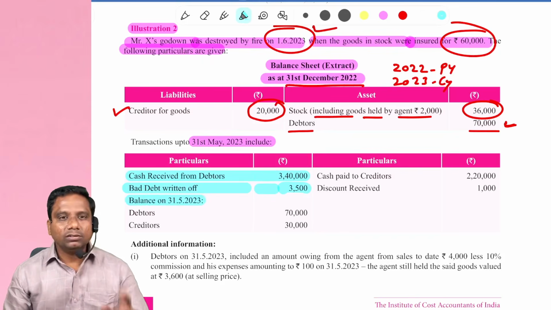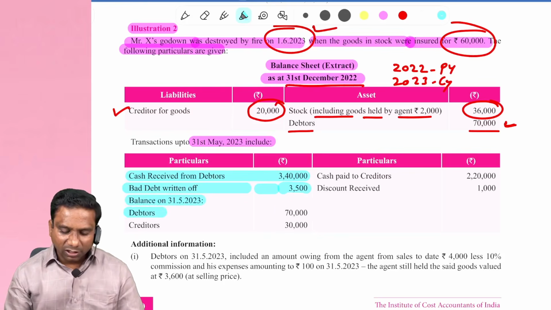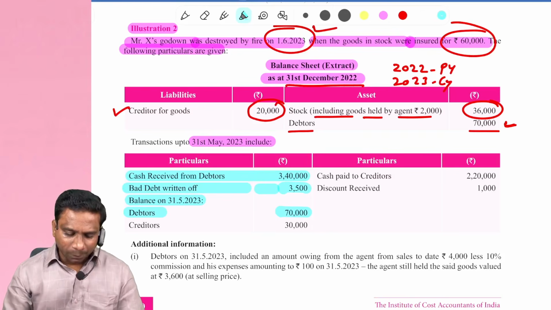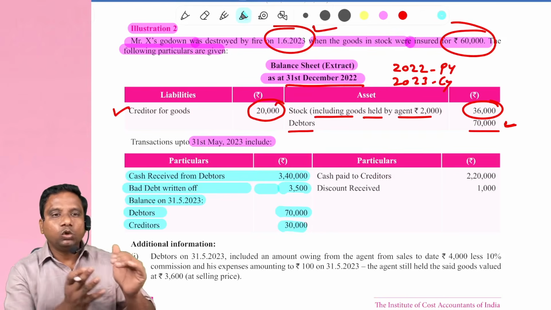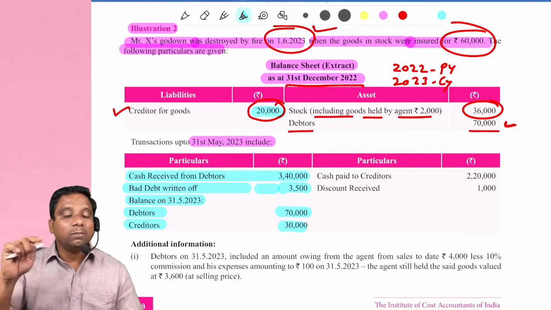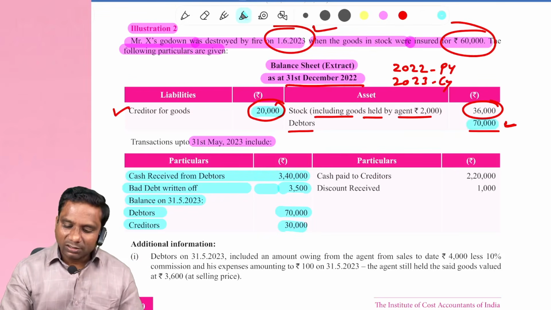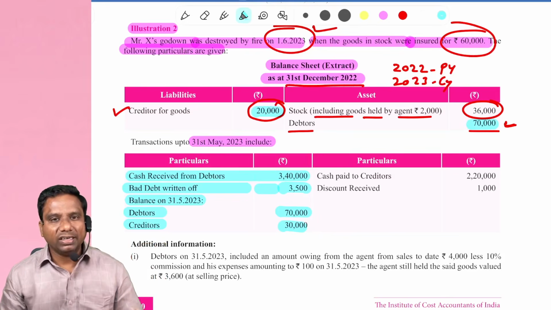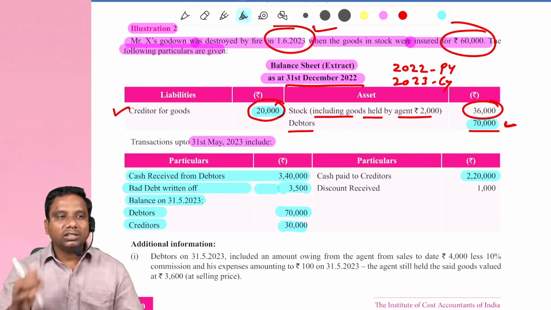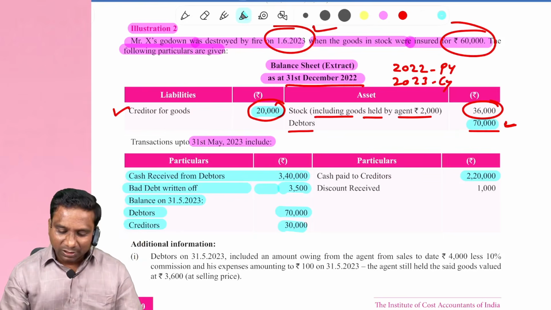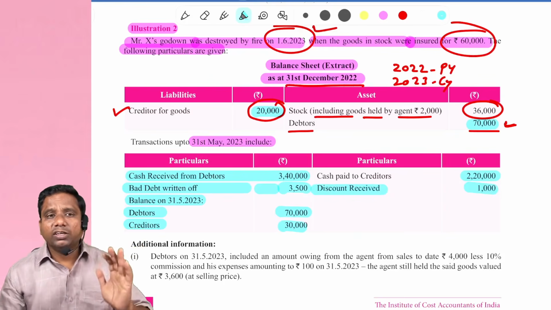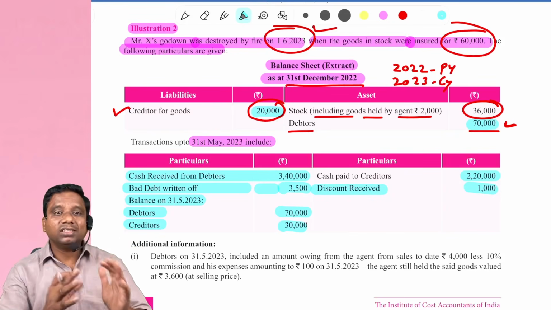Balance as on 31/5/2023. Debtors we have 70,000, which means closing balance of debtors by balance carried down. Creditors we have 30,000, to balance carried down 30,000. Already here we have creditors opening balance by balance brought down 20,000, and debtors 70,000, to balance brought down. Cash paid to creditors: creditors account debit to cash, a debit side posting. Discount received 1,000: discount received account debit to creditors, so creditors account debit side.